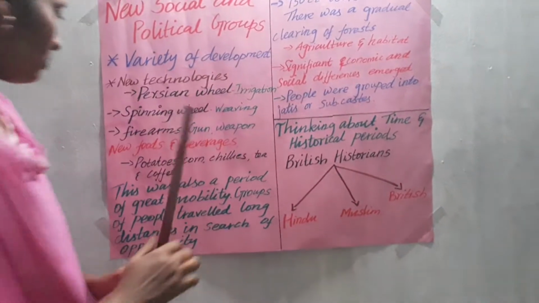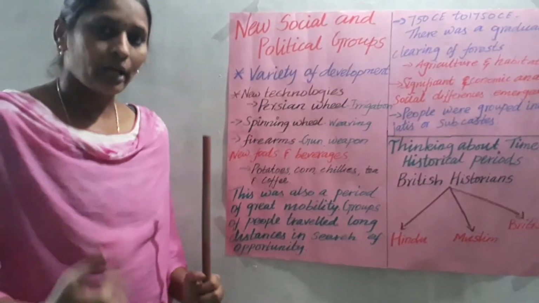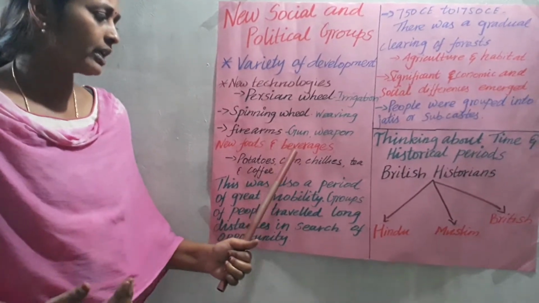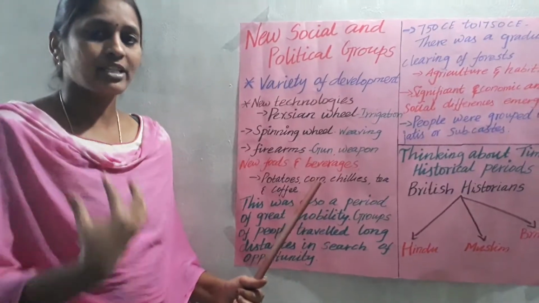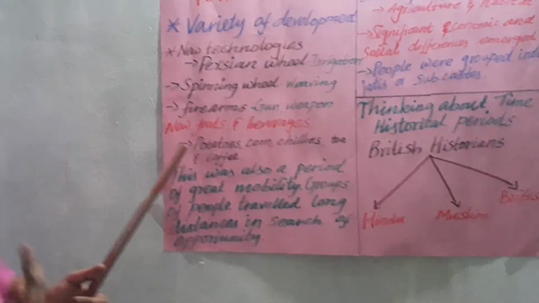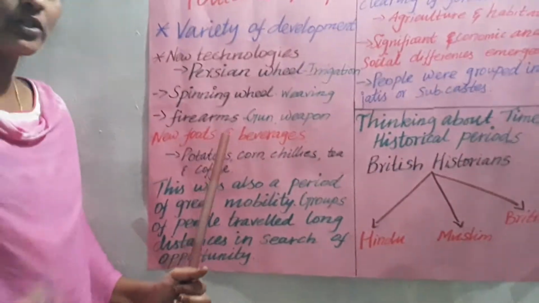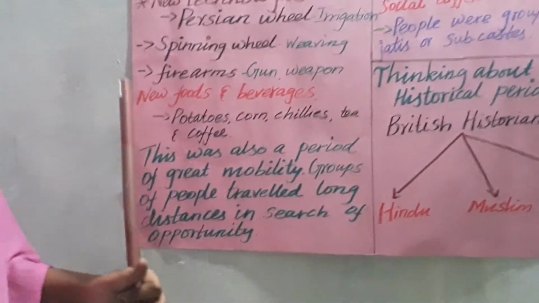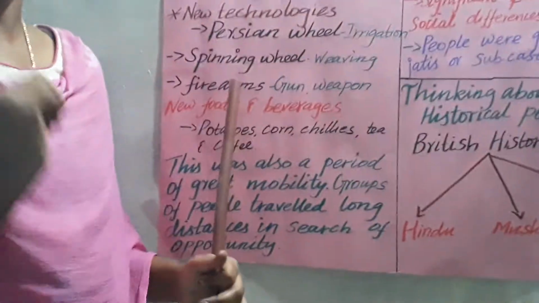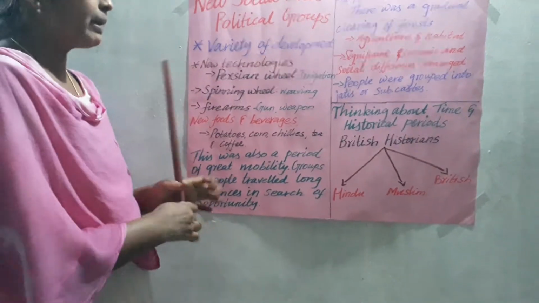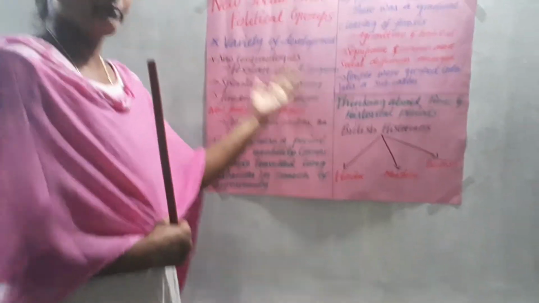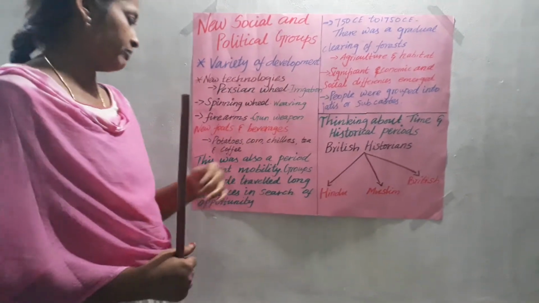Next, some new food and beverages also arrived in India. What do you mean by beverages? Means some eatable things. So what are the new food items introduced in India? Potatoes. Potato does not belong to our country's food. That was also brought by some other people of the world.